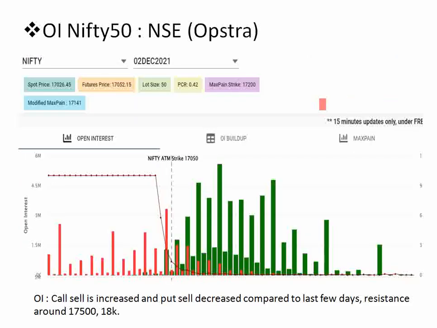So this is the OI data we have taken for Nifty. Compared to yesterday, what we observed is that the call option volume has increased, and there is some high resistance around 17,500 and 18,000, and the put option selling has also reduced. So we are expecting some higher resistance around 17,500 and 18,000. So it is better to enter above this particular range.